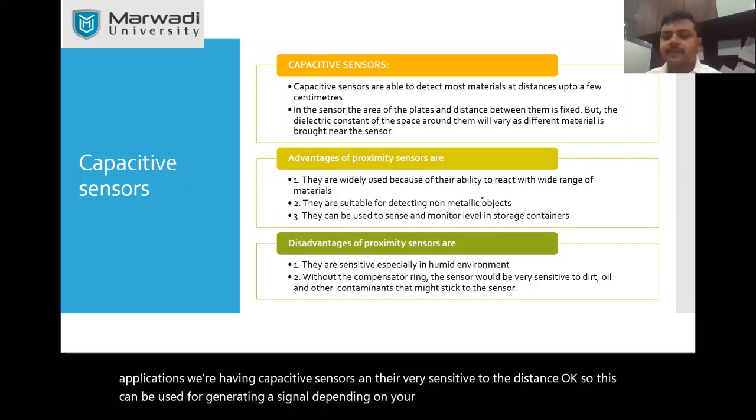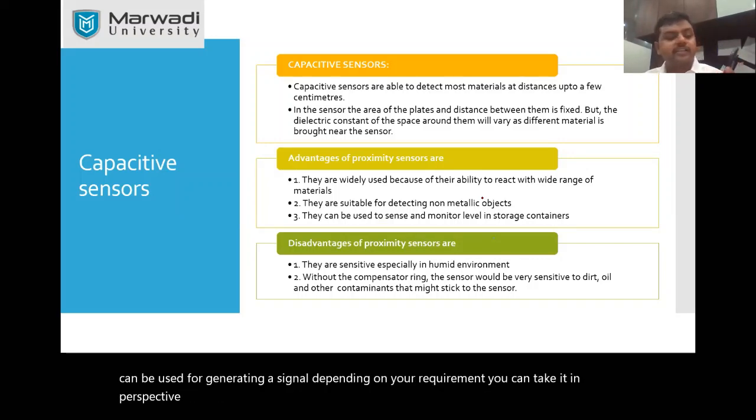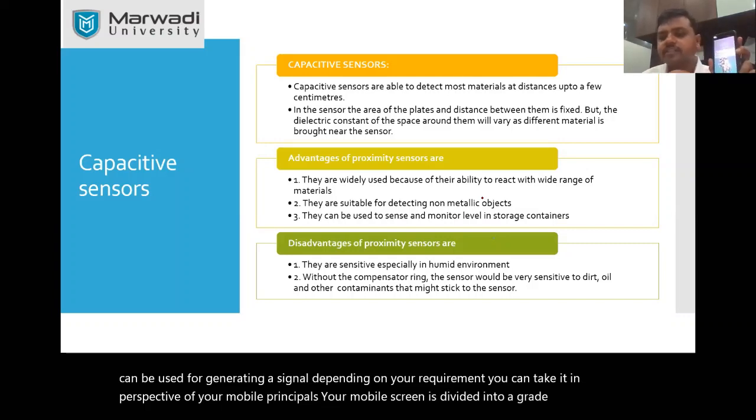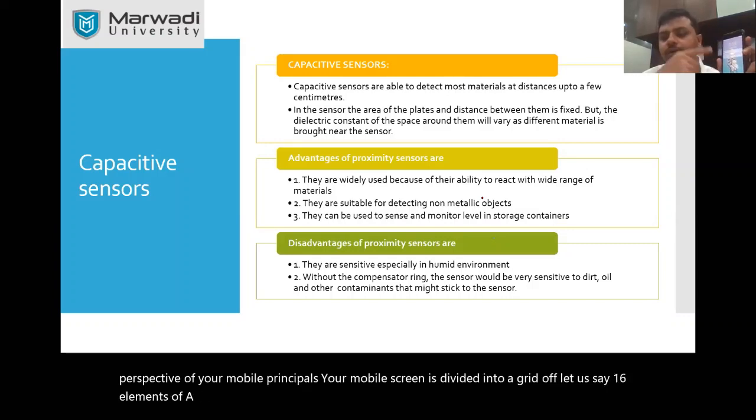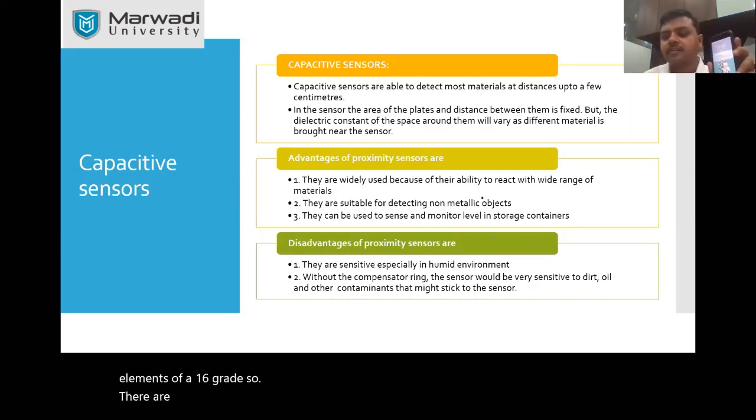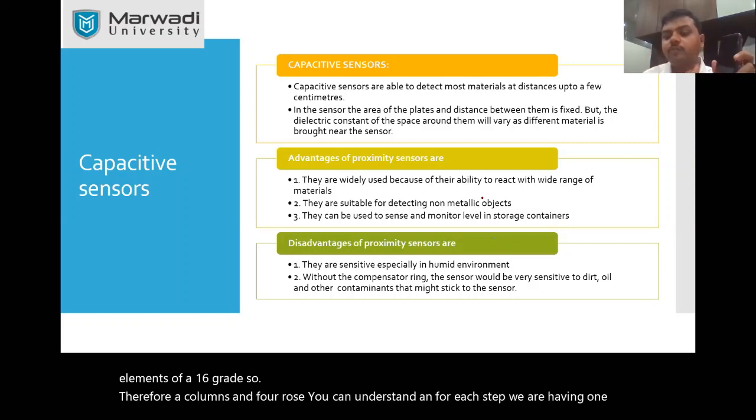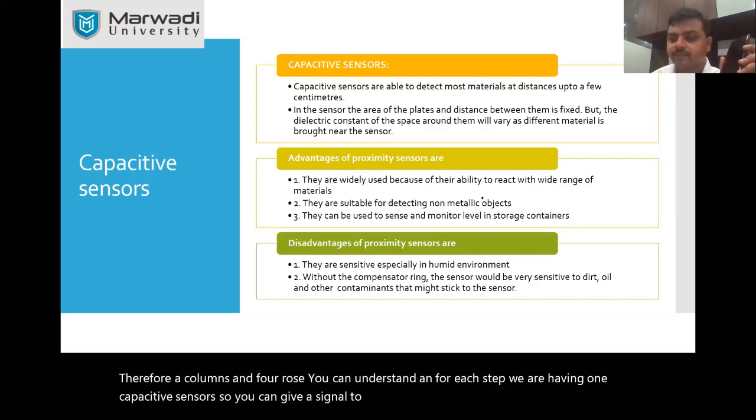You can take it in the perspective of your mobile screen. Suppose your mobile screen is divided into a grid of, let us say, 16 elements: 16 grids, so there are four columns and four rows. For each tap, we have one capacitive sensor, so you can give a signal to a particular box.